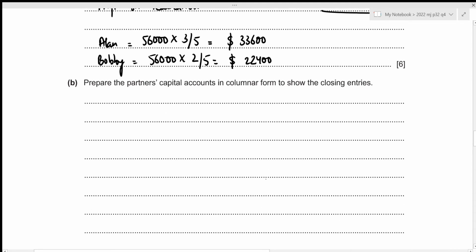We now need to prepare the partners' capital accounts in columnar form to show the closing entries. All right. So this is for Bobby, and this will be for Alan.